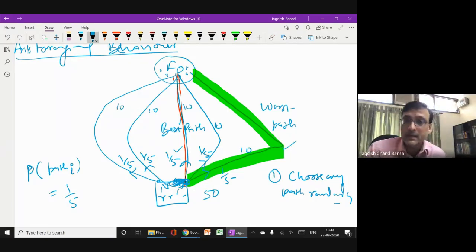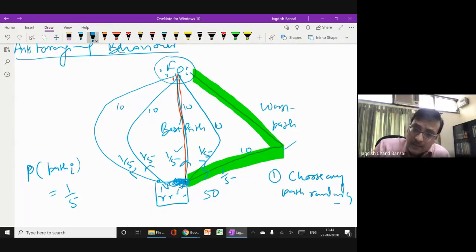Not exactly 10, don't worry, but on average 10 ants will be there on each path. Of course, there may be a few paths where more than 10 or less than 10 ants are there, because we are following a uniform probability distribution.